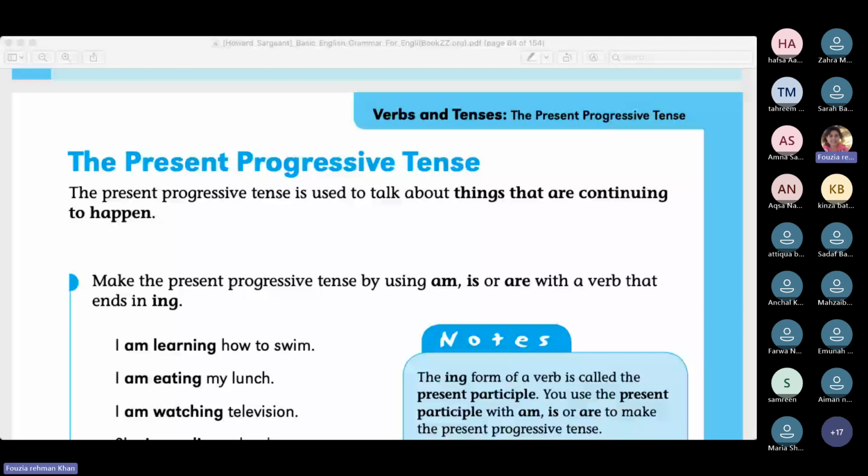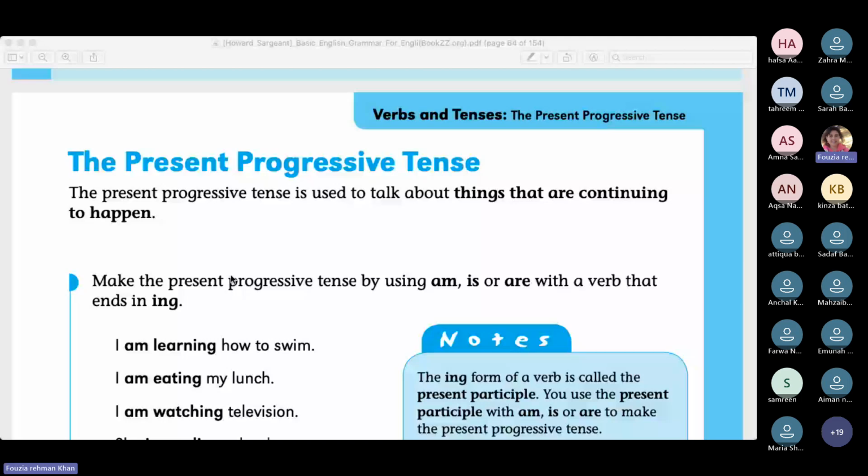But let's see what we are going to do today. We're going to do several exercises to reinforce this idea, even if you have the information or if you have the prior knowledge about this tense. Okay.